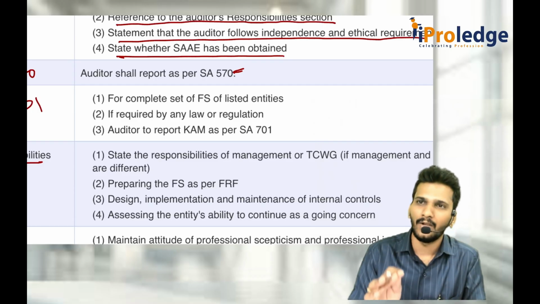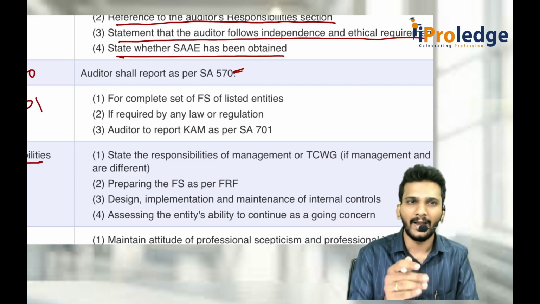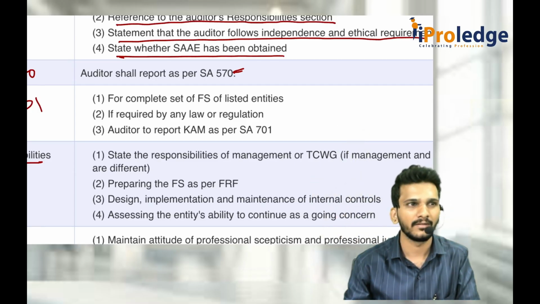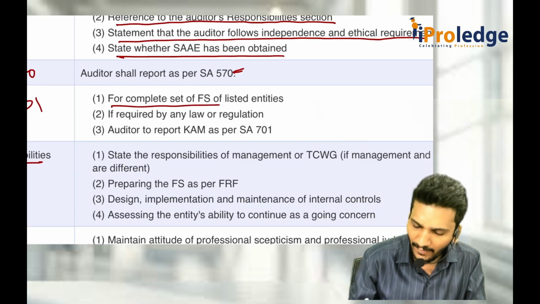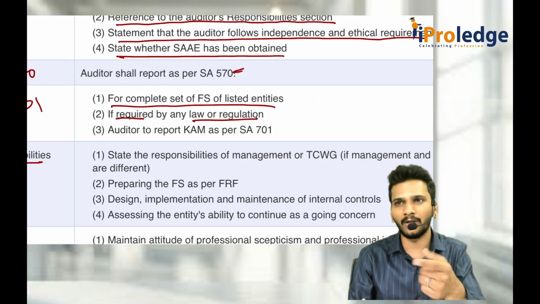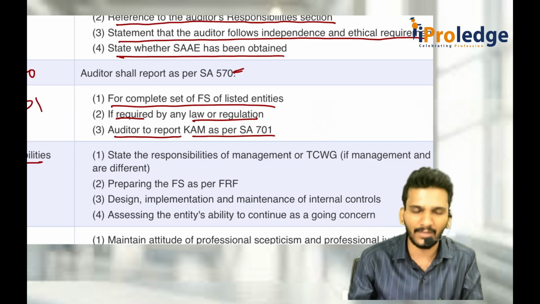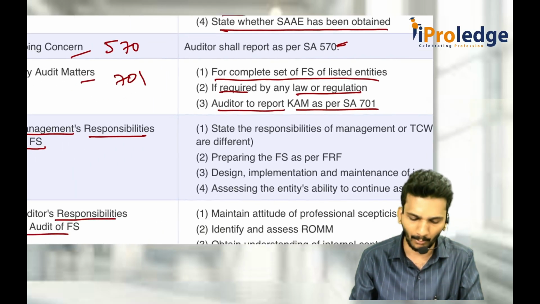some matters which the auditor felt important in the audit of the financial statements, and those are the matters selected from the matters communicated to TCWG. That is what we call key audit matters. So for a complete set of financial statements of listed entities, or if the law or regulation requires it, or if the auditor is to report key audit matters as per 701, then you should follow that. In detail, we will discuss in 701.